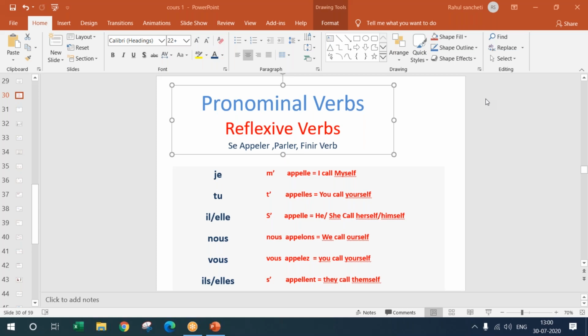I was asking if there is any audio section in the first book, the A1 level. Yes, the audio section is there in that book, and everywhere you have that audio symbol. But the audio is not there in the book.